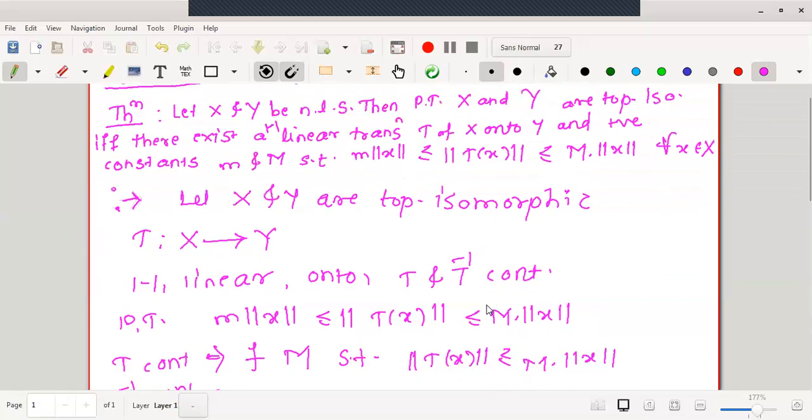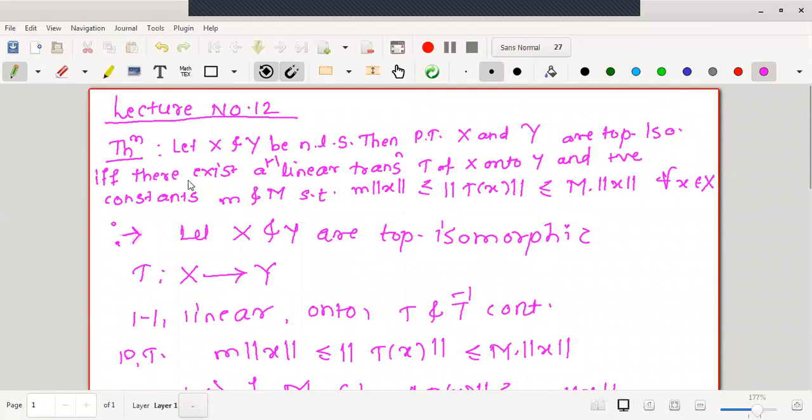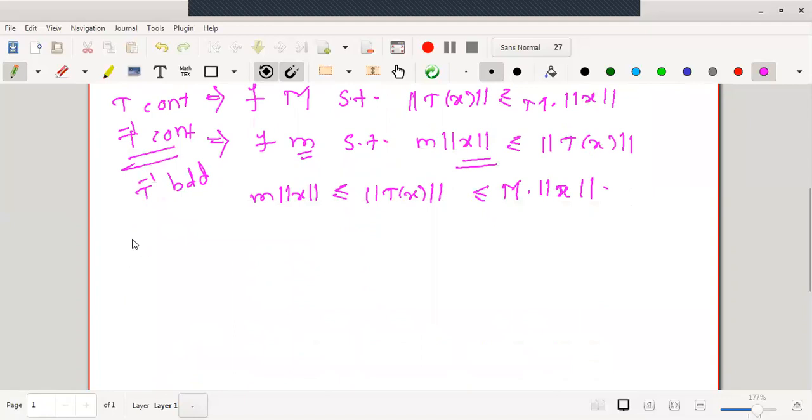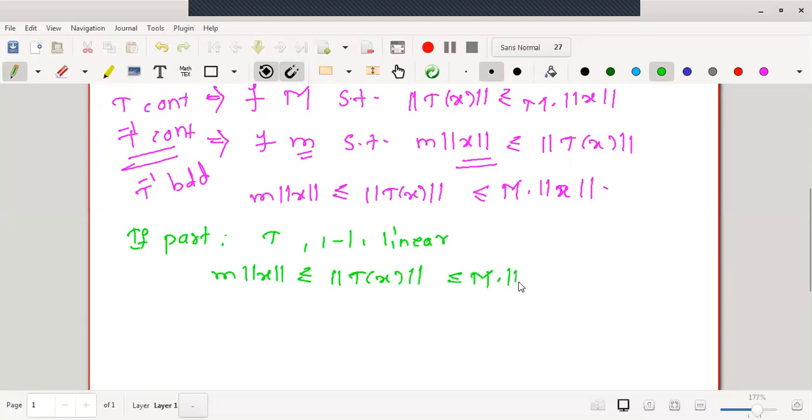Now what do we want to prove in the second part? In the second part, our assumption is that there exists a linear transformation T of X onto Y such that this condition holds, and our aim is to prove that X and Y are topologically isomorphic. Let me write the if part. In the if part, our assumption will be T is a linear transformation with the inequality m norm of x less than or equal to norm of T of x less than or equal to M into norm of x.